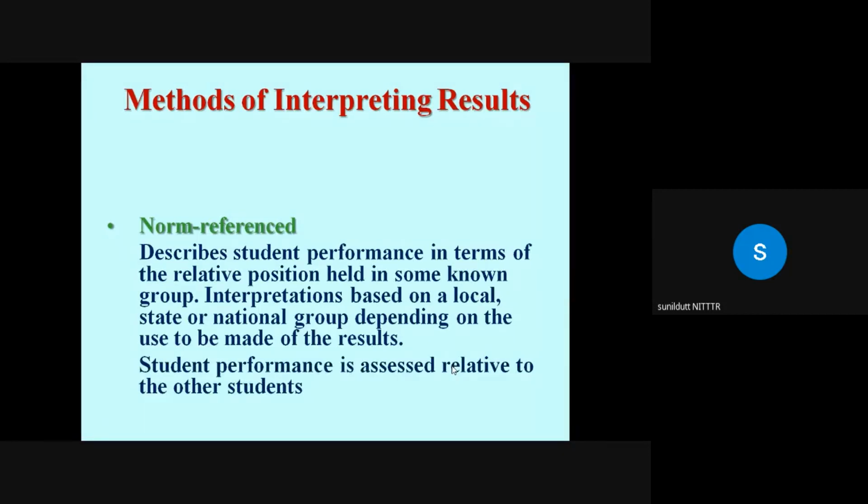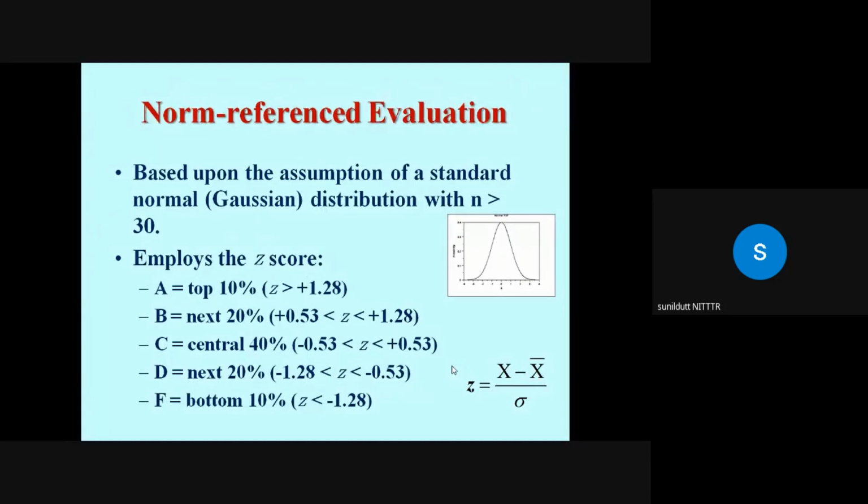And student performance is assessed relative to the other students. Now, based upon the assumption of standard normal distribution with n more than 30, this will employ the Z score. The Z formula is given: x minus mean divided by standard deviation. So the top 10% students will get A, the bottom 10% would get F grade. The next 20% from the top are given B, and the next 20% from the bottom are given D, and so on.